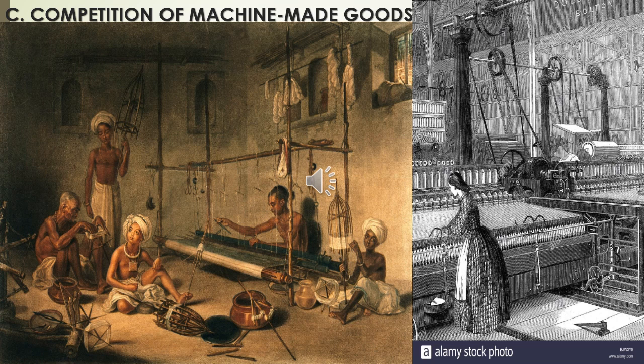Textile was the oldest industry in India. The highly specialized skills of Indian weavers and the low production cost gave tough competition to the European manufacturers. It led to the invention of the cotton gin, flying shuttle, spinning jenny, and steam engine in England, which made the production of textiles on a large scale in England. So India became the market for the finished products of Britain. As a result, peasants who had supplemented their income by part-time spinning and weaving had to depend only on cultivation. So they lost their livelihood. Moreover, the Indian goods made with old-fashioned techniques could not compete with the industrial goods made in England.